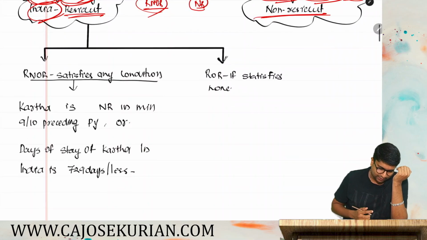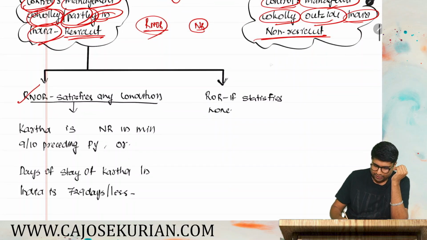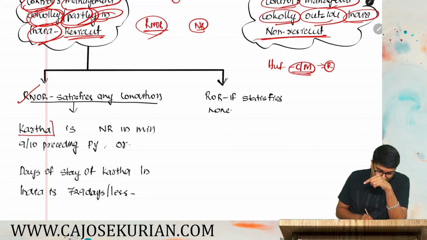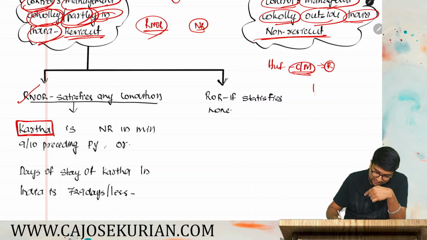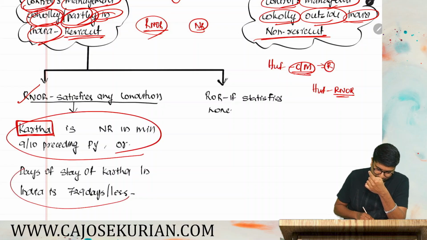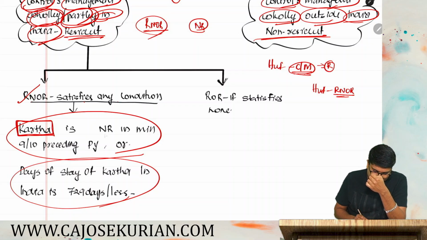So let's deal with the RNOR first. An HUF, if its control or management is wholly or partly in India, will become a resident. Now you need to check the residential status of its Karta to decide whether the HUF is RNOR. The Karta has to satisfy any of these two conditions. Okay, so for RNOR, satisfy any condition. Condition one: Karta is a non-resident in minimum 9 out of 10 preceding previous years.